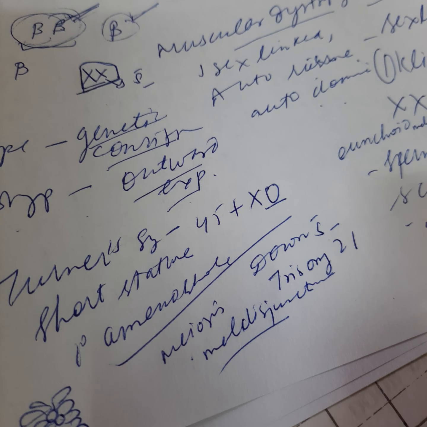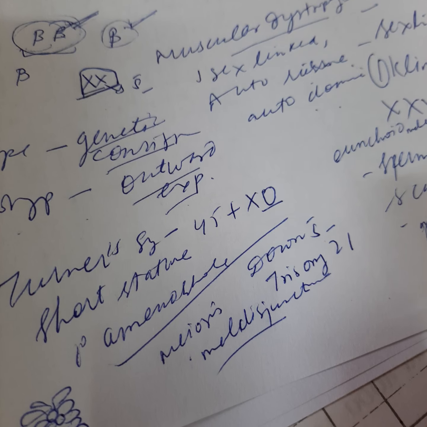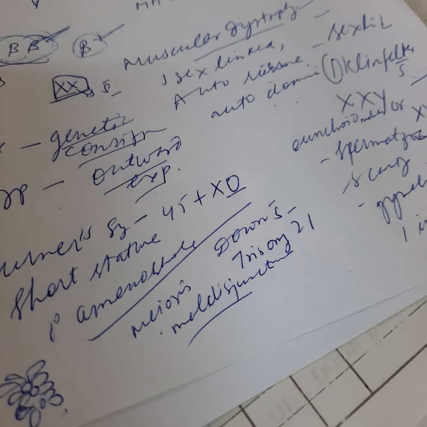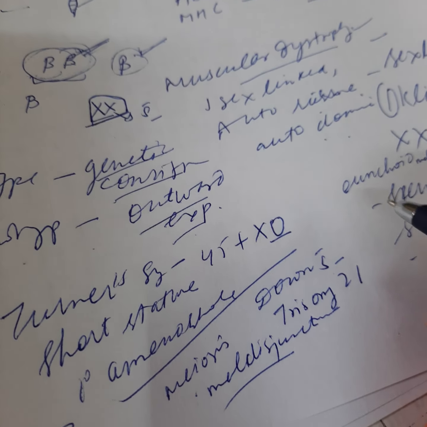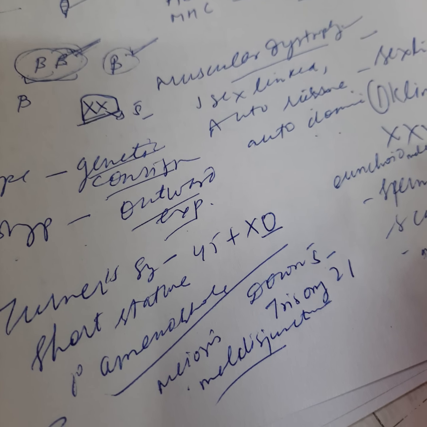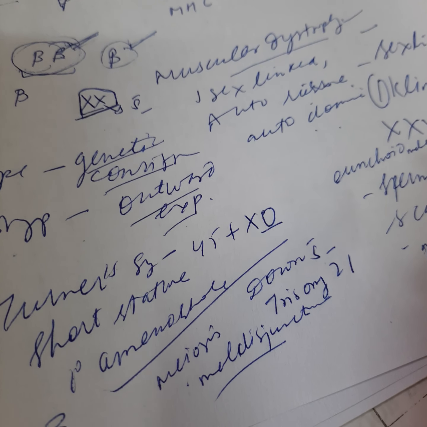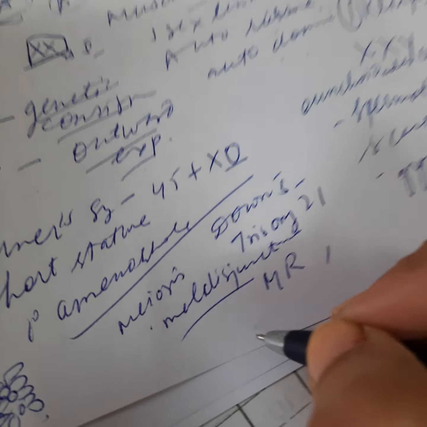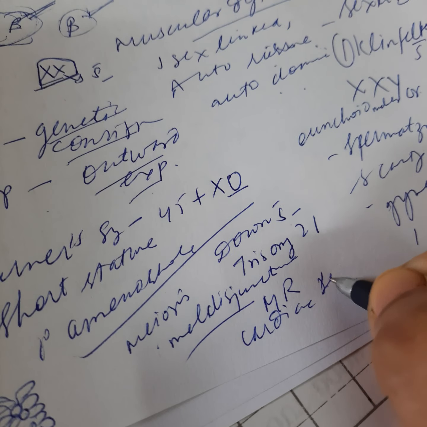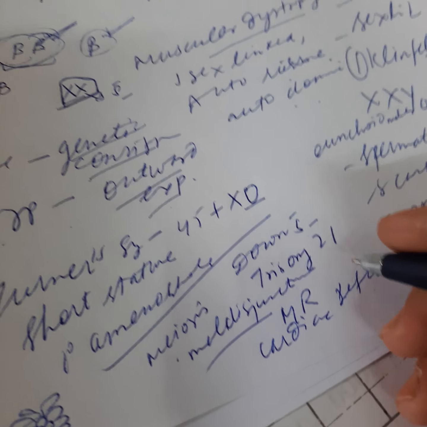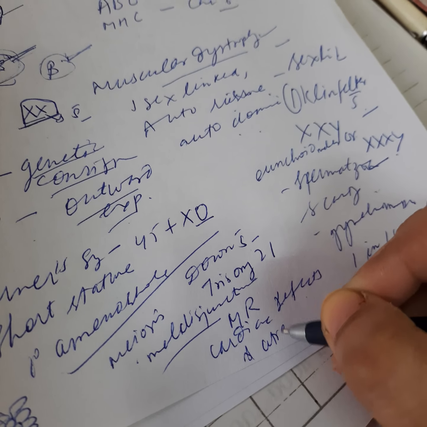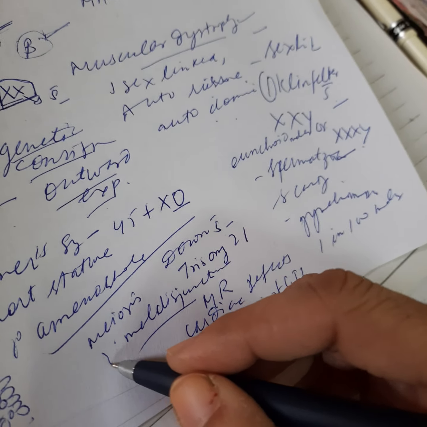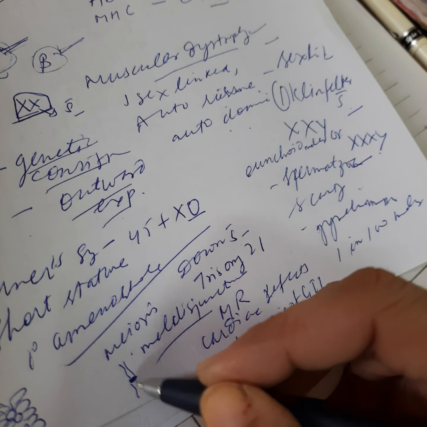This may be found in older children or in adults, and they have short stature, a small or round head, narrow tilted eyelids, slits, malformed ears, short broad hands, and lax limbs. There is mitral regurgitation or cardiac defects. These are important points. They will ask you about the cardiac defects. And there might be atresia of the GIT. What is atresia? There might be a blockage in the development of the intestines.